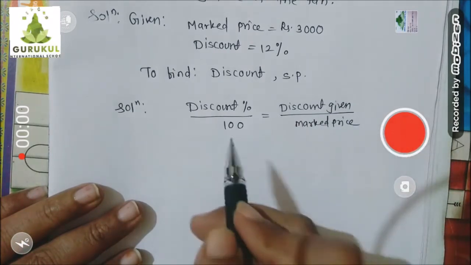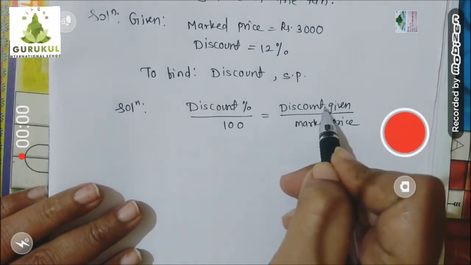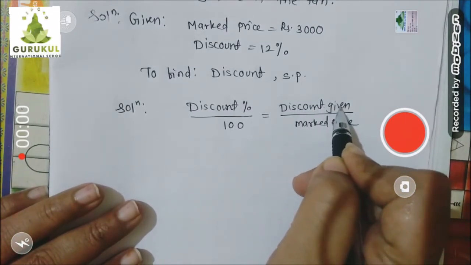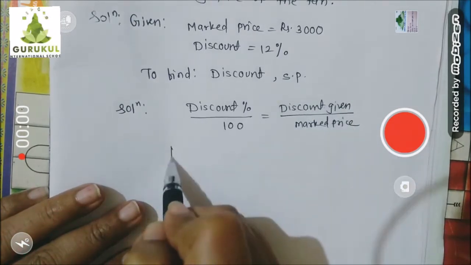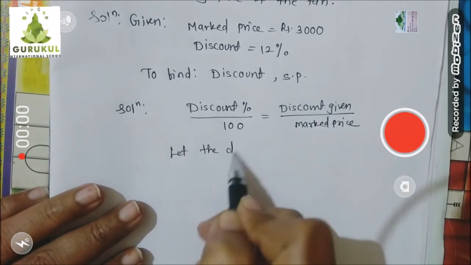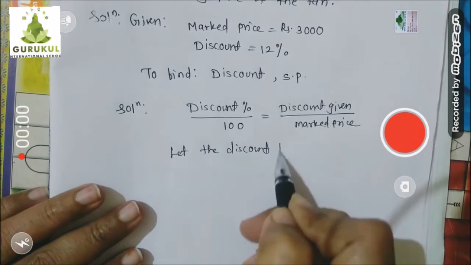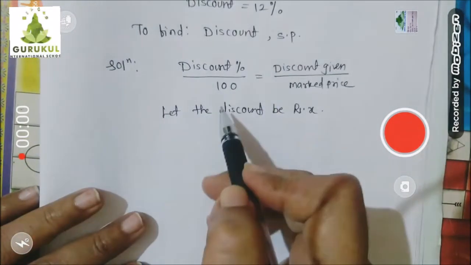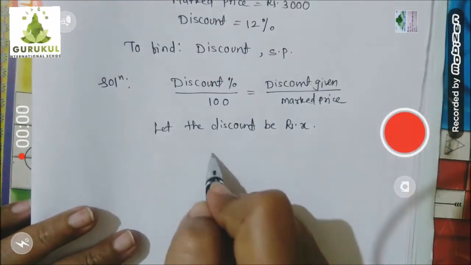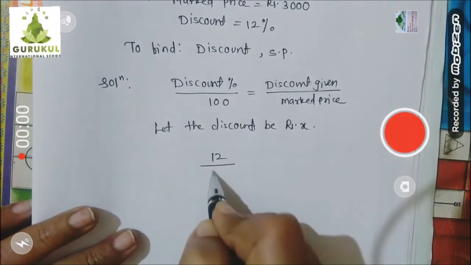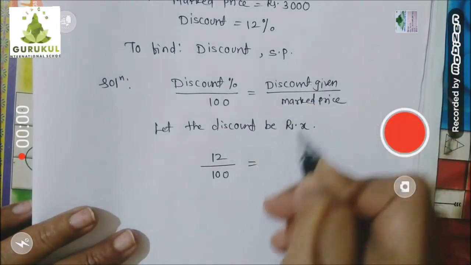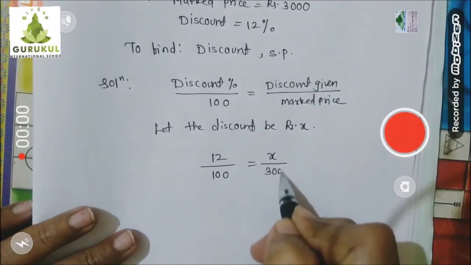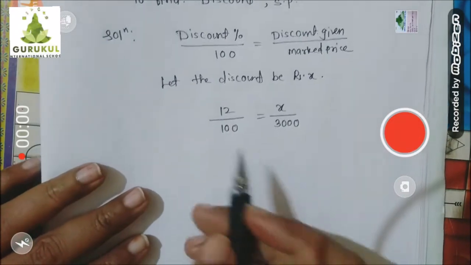Understood? So first I will assume the discount given is x rupees. So I will write let the discount be x rupees. And now substitute the values over here. Discount percent is 12%, so I will write 12 upon 100. Discount given, we assume x, upon mark price is 3000. Am I right? Now cross multiply.